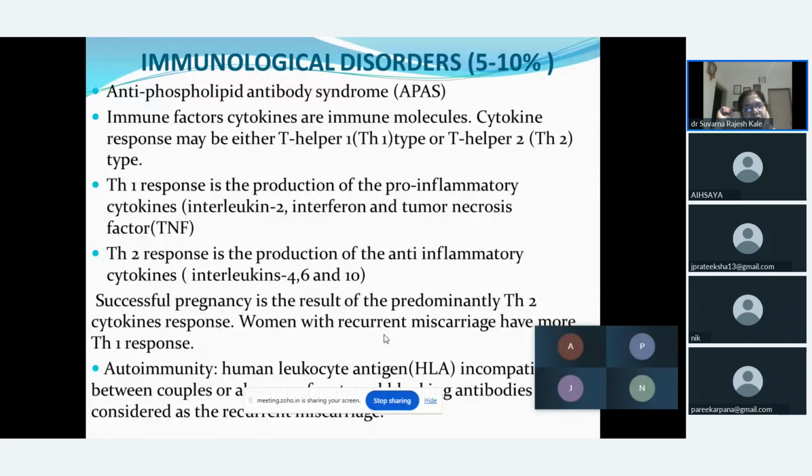But a female with recurrent miscarriage has more of the T helper 1 response. Next, autoimmune disorder could be because of the human leukocyte antigen, called HLA, where there is incompatibility between the couples. So it leads to formation of antibodies, and this can be one of the reasons to cause abortion in the female.